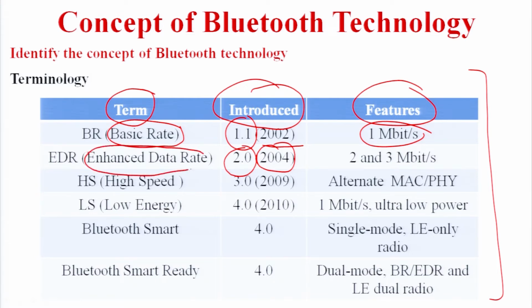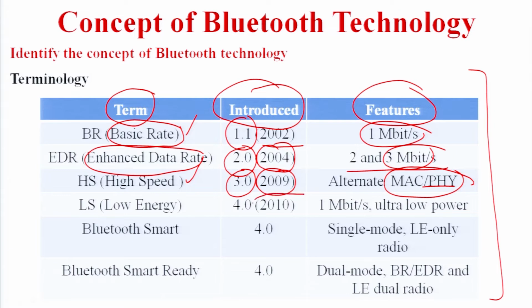That is, the enhanced means more data rate as compared to the basic rate, that is 2 and 3 megabits per second. After that, in the year 2009 we have Bluetooth 3.0. It is a very high speed, and it has an alternate MAC or physical layer. Basically it provides alternate solutions, and it has a range of 3 megabits per second.